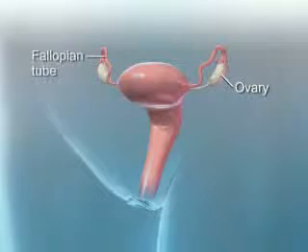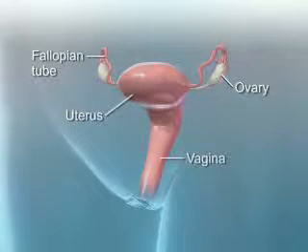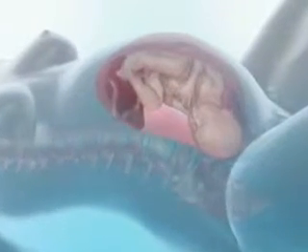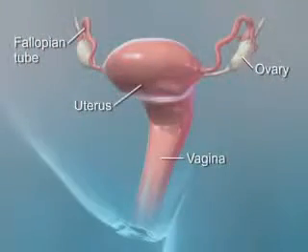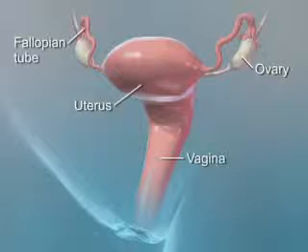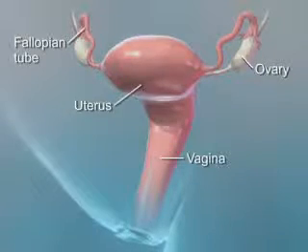The major structures of the female reproductive system are the two ovaries, two fallopian tubes, the uterus, and the vagina. A normal female is capable of reproducing from the onset of menstruation during puberty until the end of menopause. The female is fertile and able to become pregnant approximately during the 13th and 14th days of each menstrual cycle.